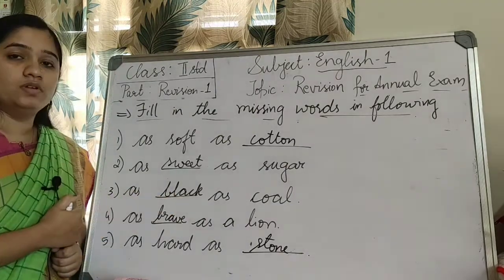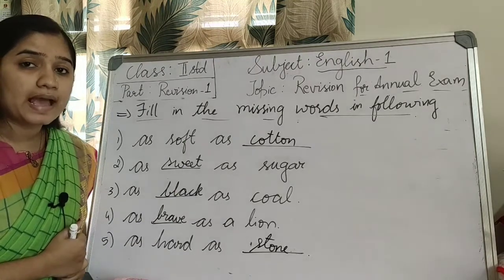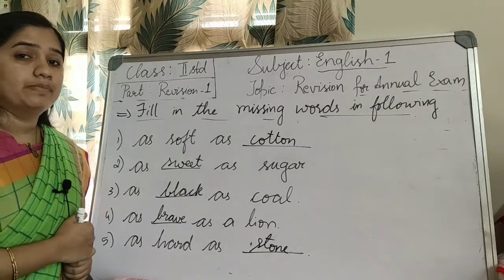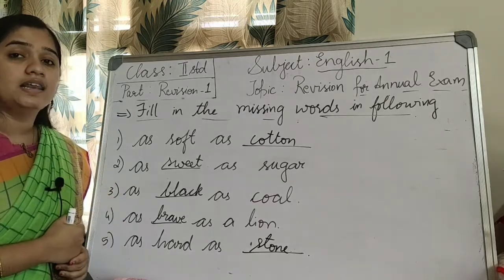As dash as coal. So black. The answer is black. So what's the spelling for black? B-L-A-C-K, black. Then, as brave as a lion.